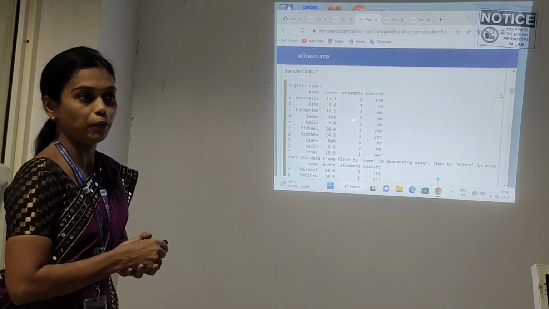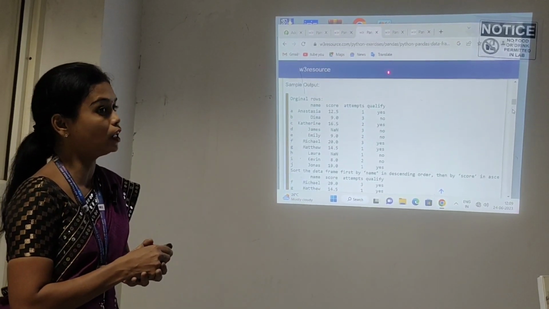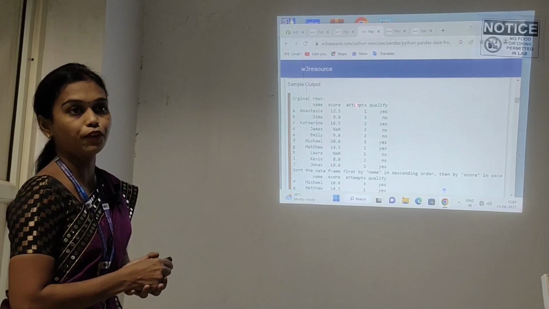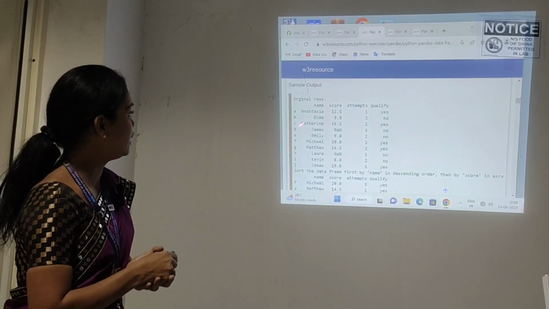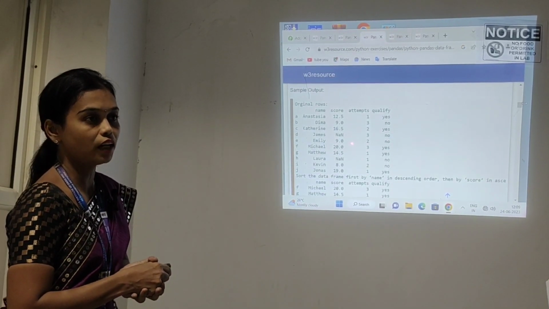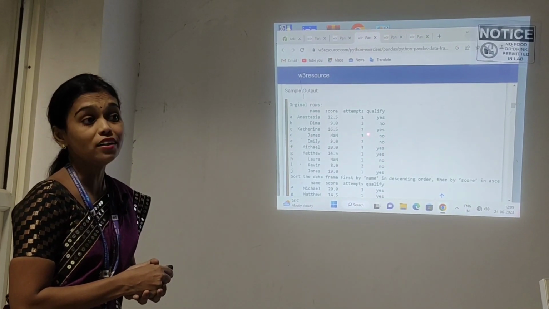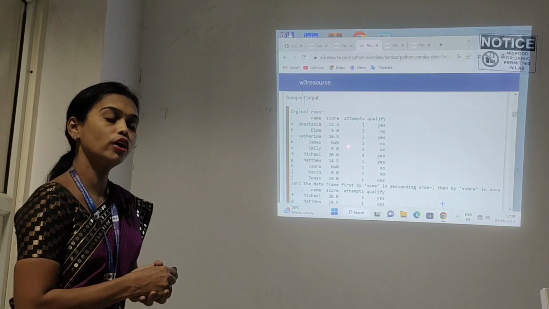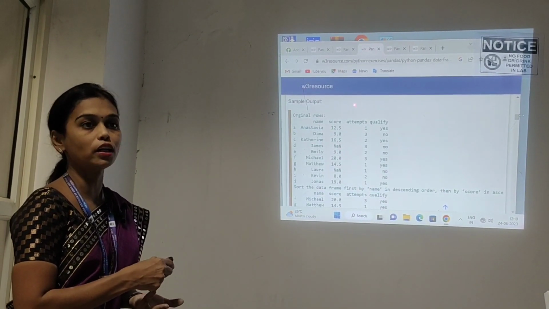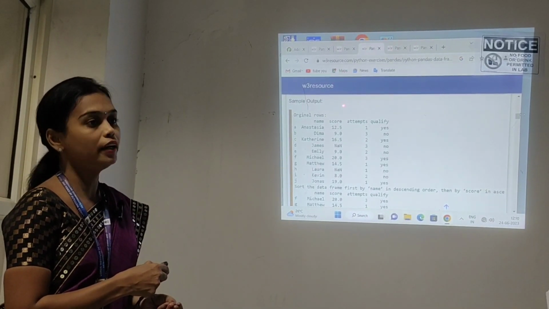First I created the variable. After that, I pass the variable as the input parameter through the data frame creation. After creating the data frame, it will automatically create a table. Understand? After creation of the table, I will rearrange the elements in the table by using sorting techniques. Sorting. What is the meaning of sorting? Arranging either by ascending or descending.